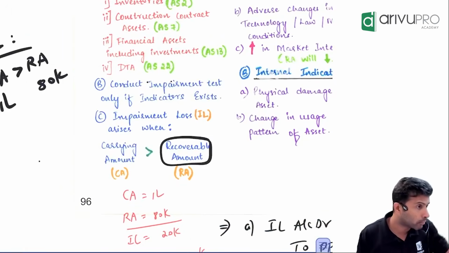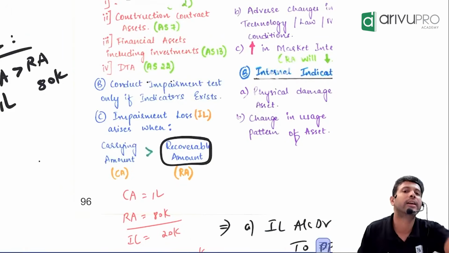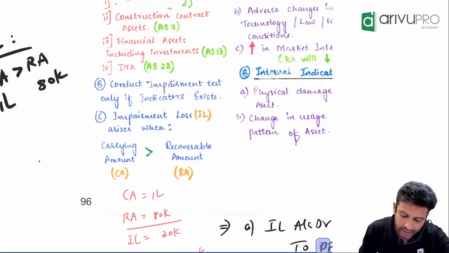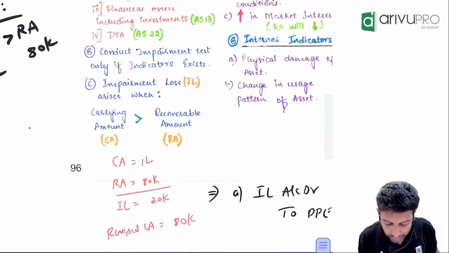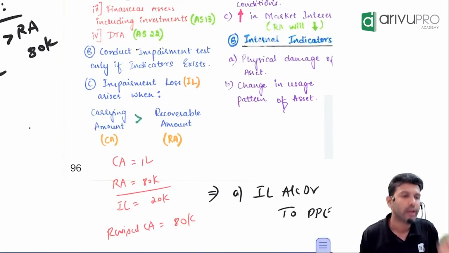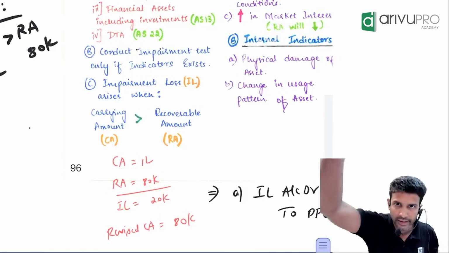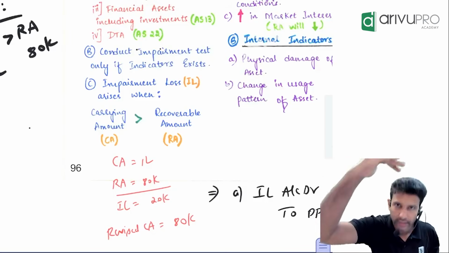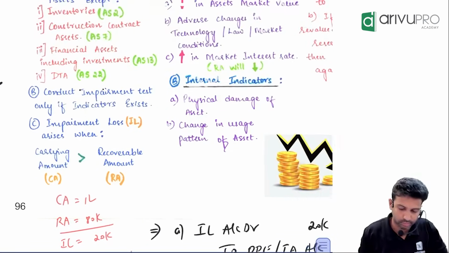The moment an indicator comes, you have to find the recoverable amount. You don't directly book impairment loss. When the indicator comes, you find the recoverable amount, then compare the carrying amount with the recoverable amount. Only if the carrying amount is greater than the recoverable amount will you book impairment loss. That's the whole structure. First indicator, then recoverable amount, and then if need be, you will book impairment loss.